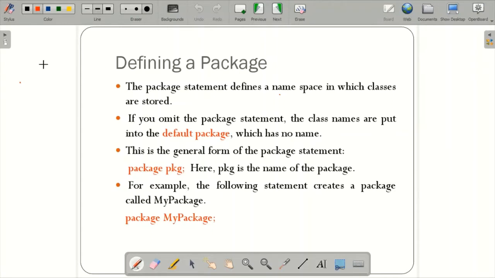For example, this is one folder, okay? So this is a package, you assume. Within this package, all the related classes will be stored.